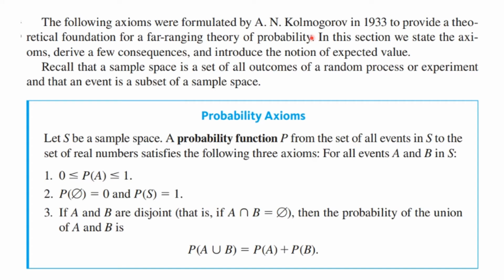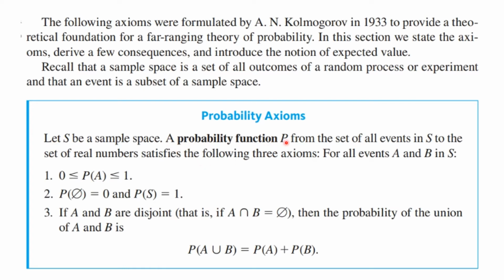In 1933, the Russian mathematician Kolmogorov provided a theoretical foundation for a far-reaching theory of probability. And so here are his axioms. While reading these, you should recall from previous discussions in this class that a sample space is a set of all outcomes of a random process or experiment, and that an event is a subset of a sample space. Here are his axioms. So we start with: let S be a sample space.